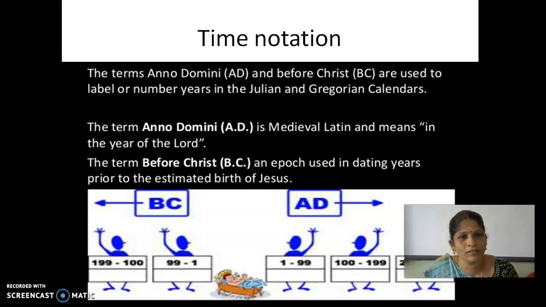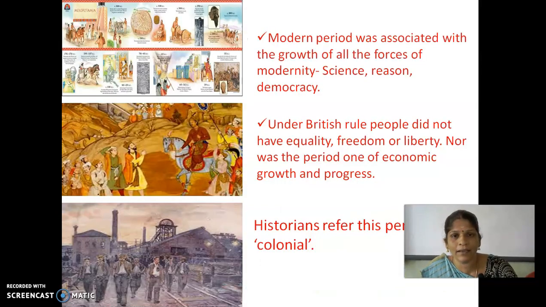But are we using the same BC and AD now? It is a question for you. Now what are we using? No, we are not using AD and BC. Why we don't use them is that they hold religious importance, because the common incident was the birth of Jesus Christ. So not all people accept that. So they took the same thing but called it the common era.